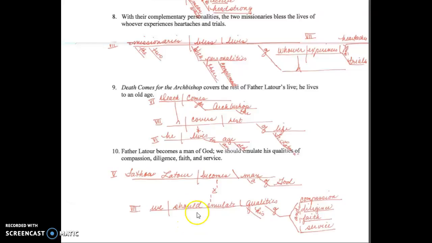We as the subject, should emulate are the verbs, and emulate what? Emulate qualities. So we have subject, transitive verb, direct object, making that a pattern 7. Our modifier goes here, and then we end the sentence with a prepositional phrase, of what, and then we have those 4 nouns that are the object of the preposition, and they go in the bracket. So we have qualities of compassion, diligence, faith, and service.